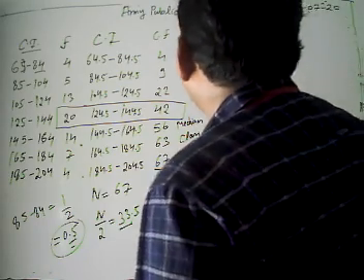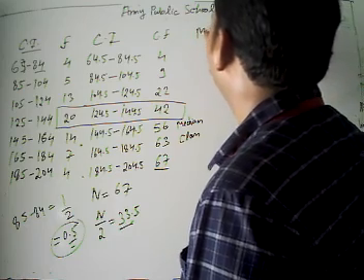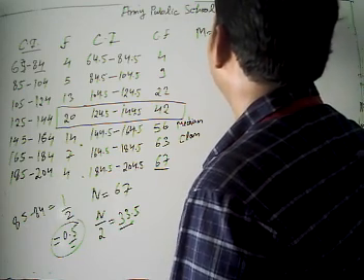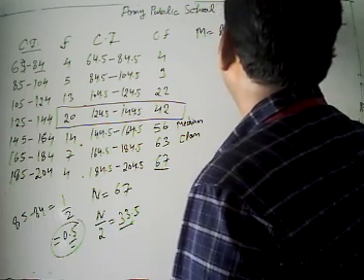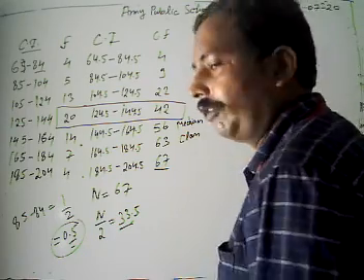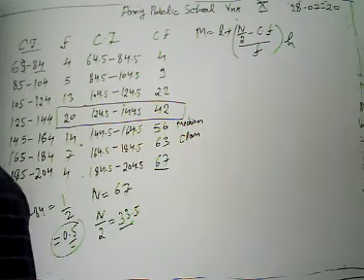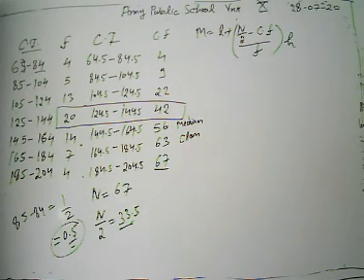Now again, what is our median formula there? It is given by L plus (n by 2 minus CF) upon F into H. This is our median formula to calculate our median: m is equal to L plus (n by 2 minus CF) by F into H.